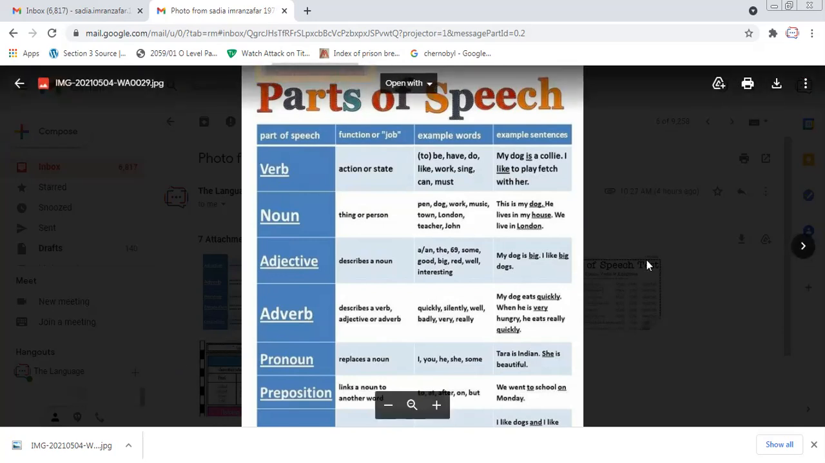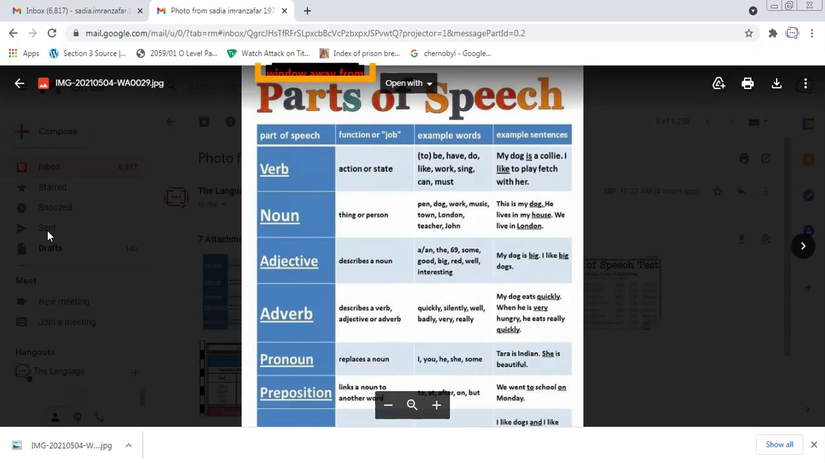Let me take it out for you so that you understand that the main verbs are the ones we have discussed: regular verbs and irregular verbs. But there are also linking verbs and helping verbs. For example, do, does are helping verbs, and am, is, and are are linking verbs. They complete the sense of the sentence. Then we come to a noun. A noun is a naming word that we have discussed, and there are different examples. This is my dog.